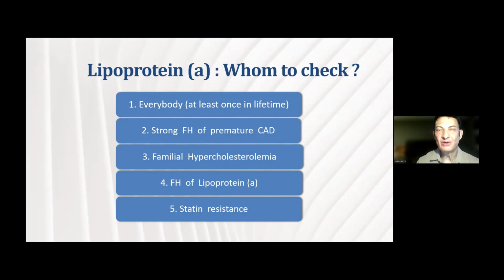And if there's already a family history of lipoprotein A, then this patient should be checked for lipoprotein A. By the way, it's called Lp little a as well. And if we have initiated patients on statin therapy, and we see that these patients do not respond very well, meaning they may be statin resistant, these are again the group of patients where Lp(a) or lipoprotein A should be checked.